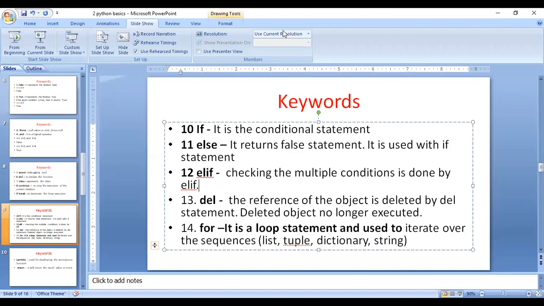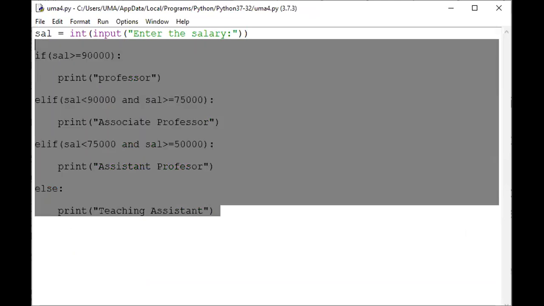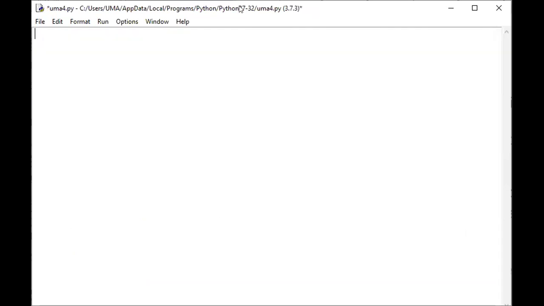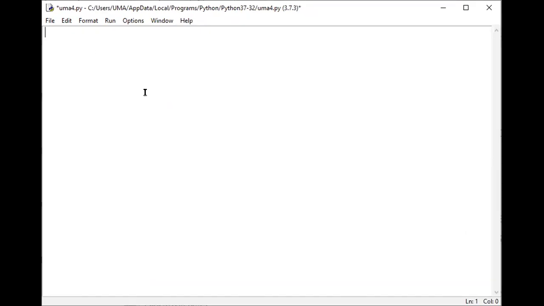Let me take a simple example for this task. Let us take for deletion, for example, Rama. Rama earnings 50,000. And then let us assume Krishna. Krishna earnings, let us assume, 60,000. I'm going to delete Rama. That means the referenced object is deleted by this delete statement.